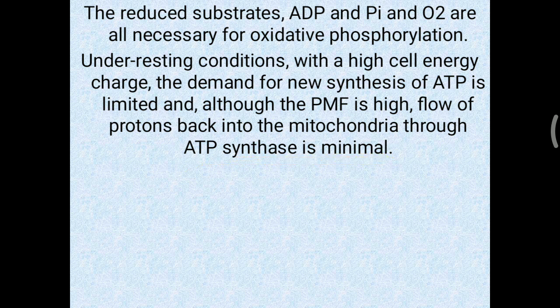So the proton motive force is also a regulator or indicator of the cell charge. When there is a high proton motive force, mostly protons flow back into the mitochondria through the ATP synthase minimally, so during that time ATP synthesis will not occur in the cell. So under resting condition, when cell energy level is high, ATP synthesis is temporarily at a halt.